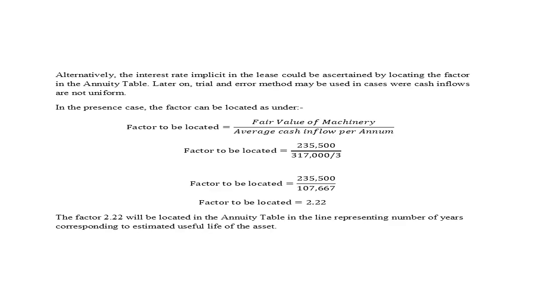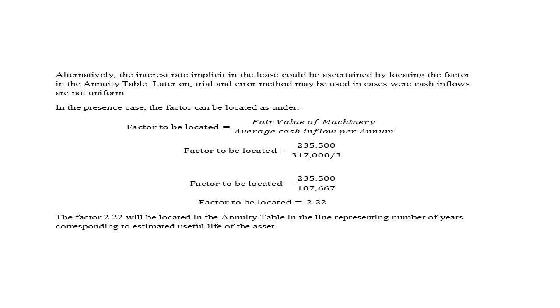mathematically. But again, we have alternative number 2, that the interest rate may be calculated by looking for an annuity table, and sometimes we may use trial and error.